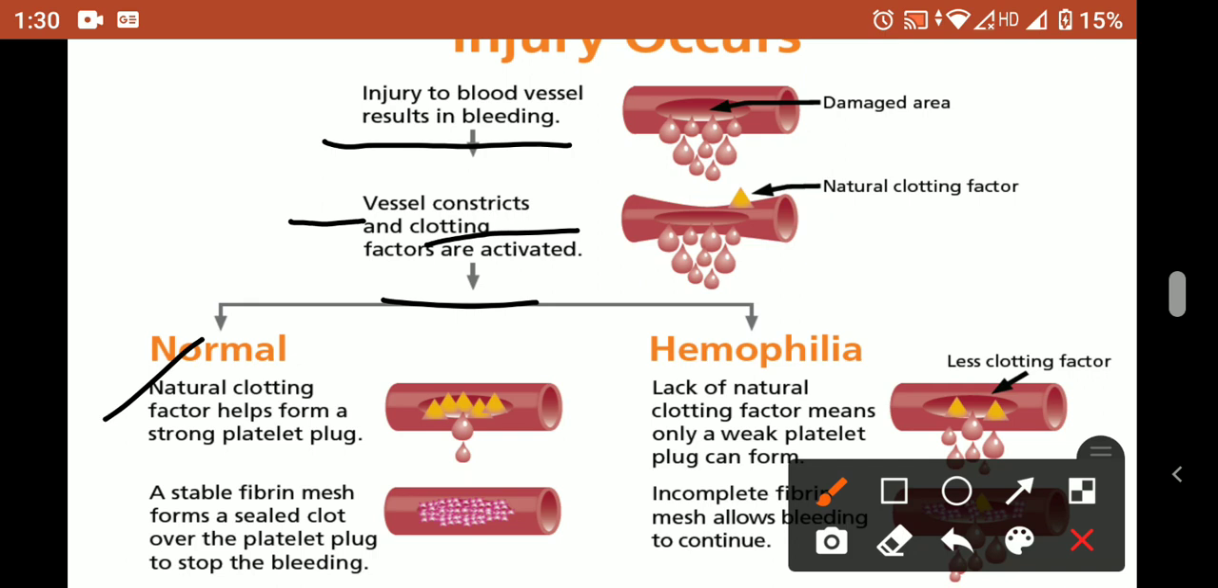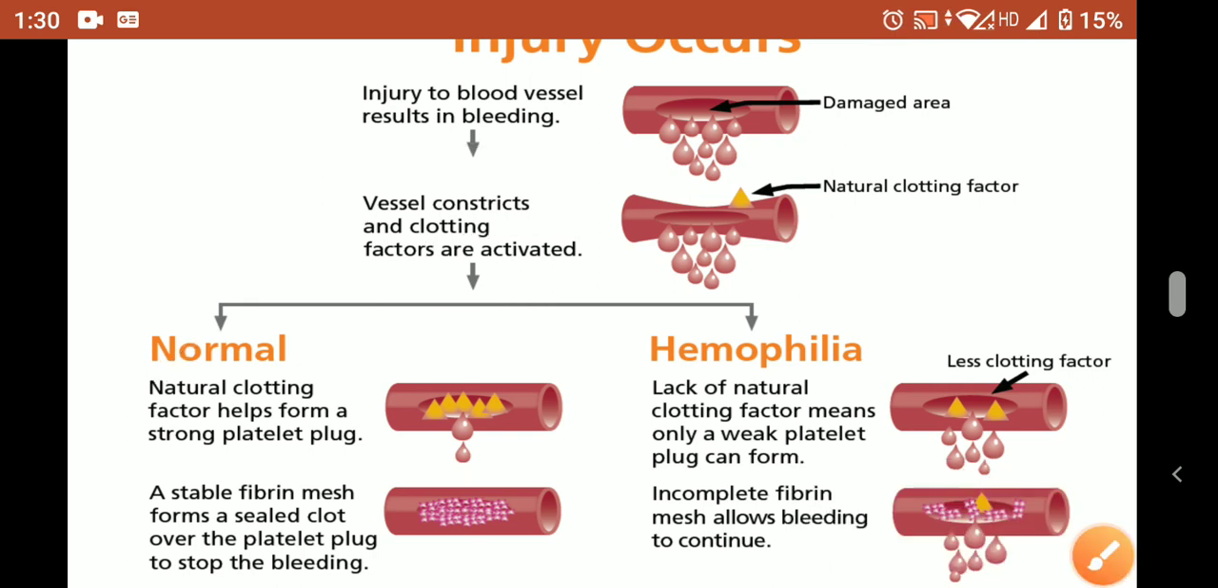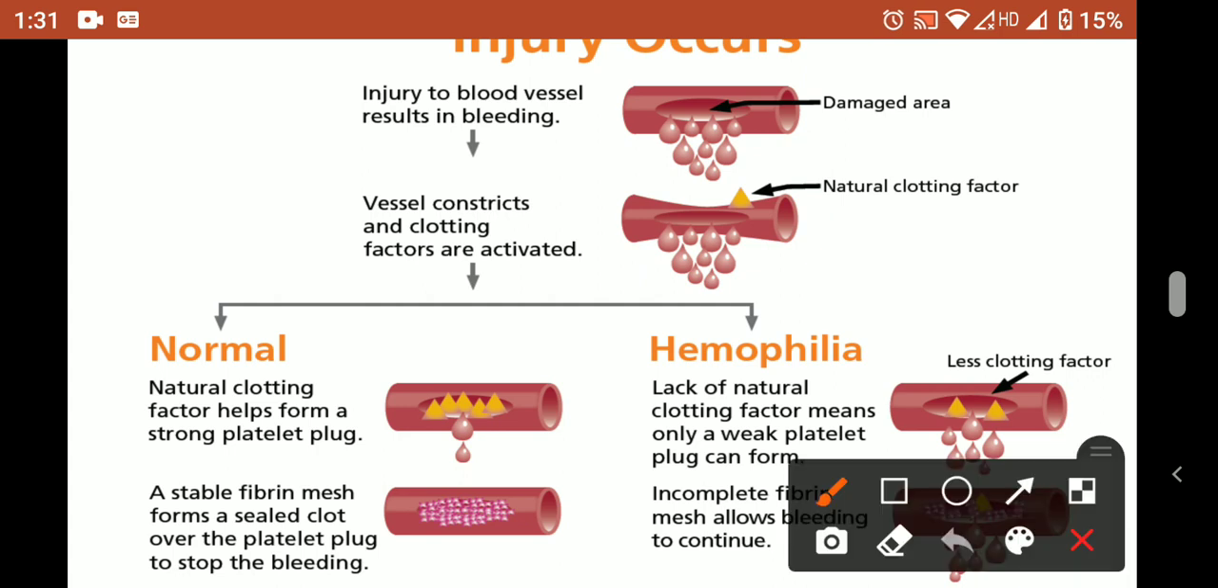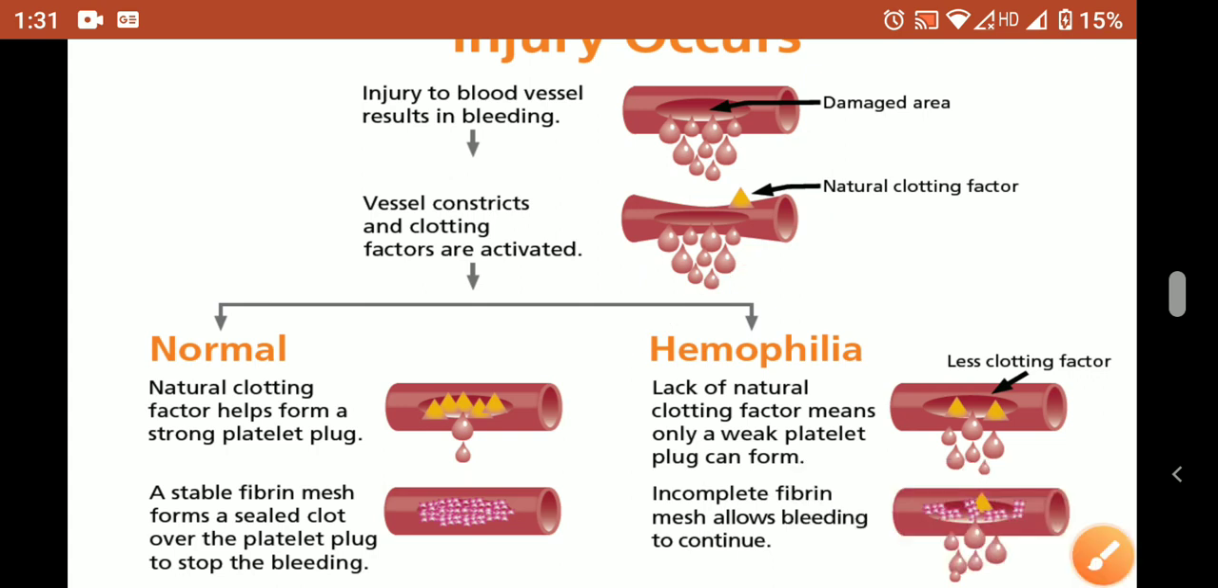The platelets that are present form the clot, they form the plug, because of which bleeding does not happen. But if you are hemophilic, there is a lack of natural clotting factors, meaning only weak platelets are there, which are able to produce clotting, but that clotting is very weak and there is incomplete fibrin production. Because of that, bleeding continues and it's difficult to control. So hemophilia is a genetic disorder in which we generally have some problem in clotting of blood in case of